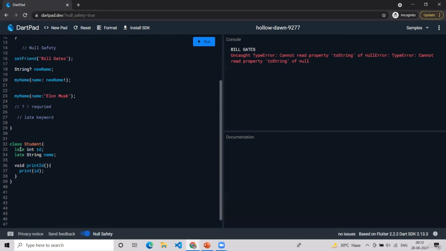So that's it. These were the concepts of null safety, and this was the final topic of the Dart course as well. If I feel I have to add anything in future, I will definitely add it. But right now we are good to go directly into the Flutter course.